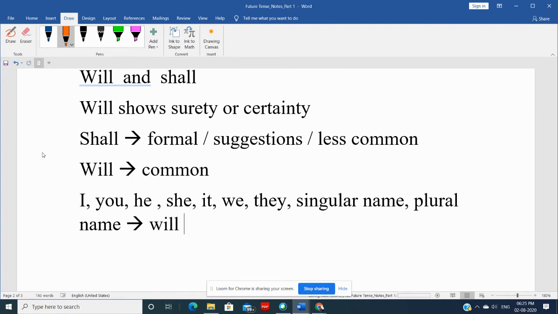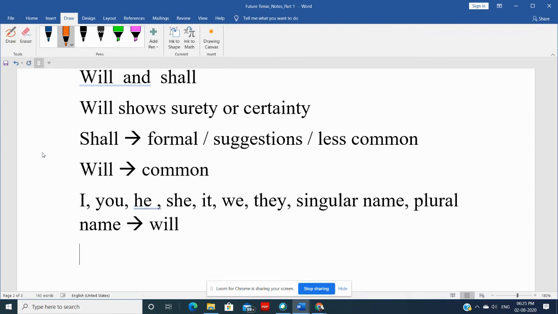Unlike other tenses, where we have different forms, this tense is very cool. It doesn't have so many complications, so it's very easy. I will, you will, he will, she will, it will, we will, they will. Let's say one name like Durva will, and a plural name like Durva and Ishita will. So this is how we can use will.